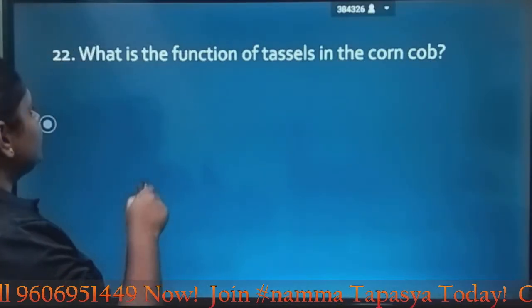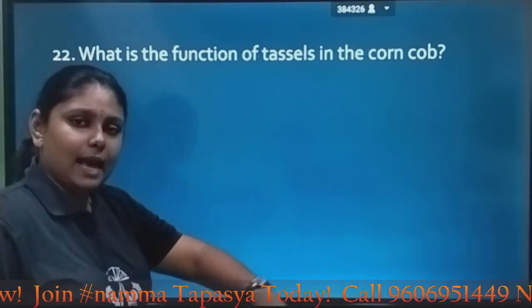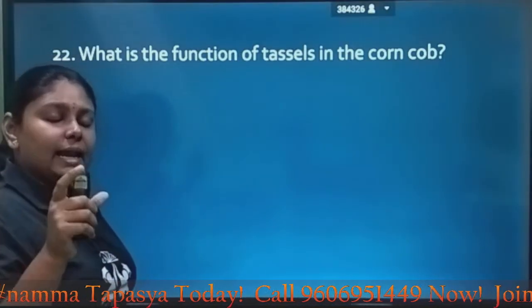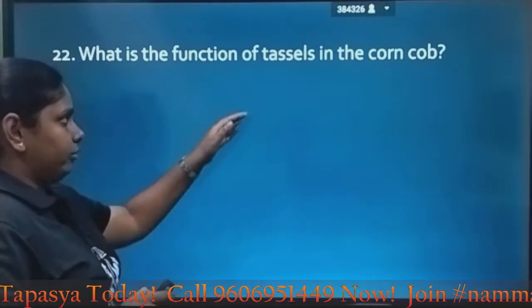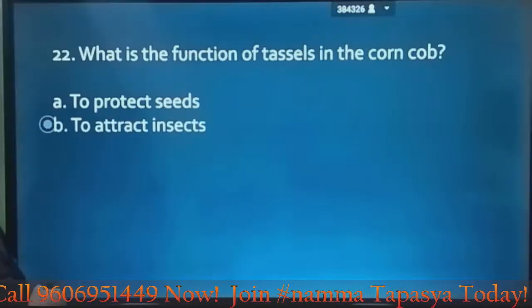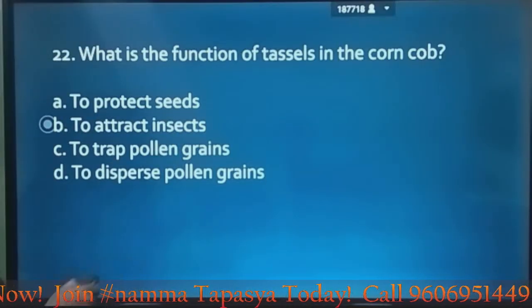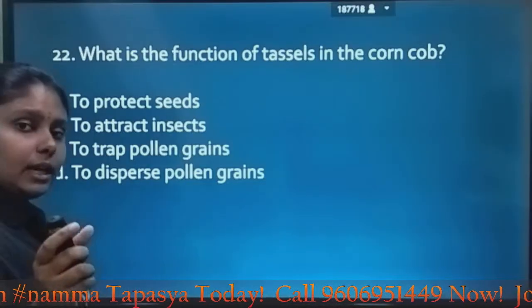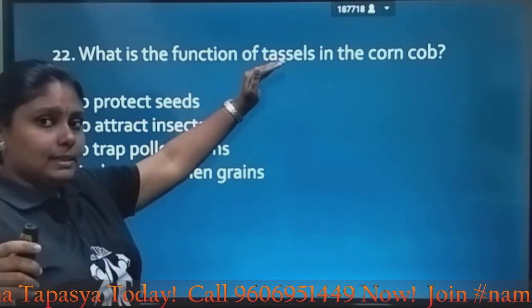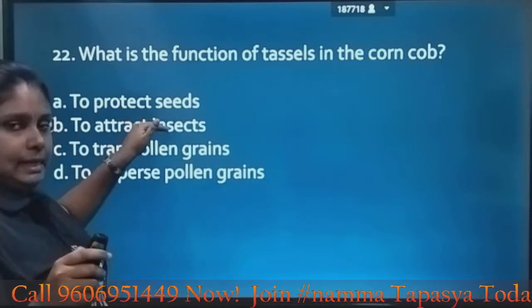Next question: what is the function of tassels in the corn cob? What are these tassels? They are the male reproductive organ of the corn plant. Let's look at the options: to protect seeds, to attract insects, to trap pollen grains, to disperse pollen grains. As we came to know that it is the male reproductive part, is its function to protect seeds?